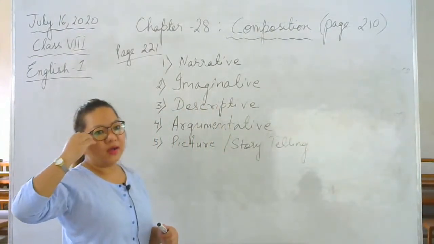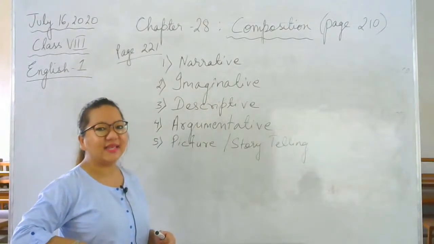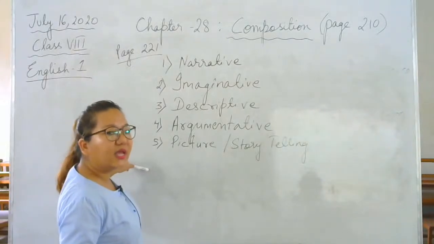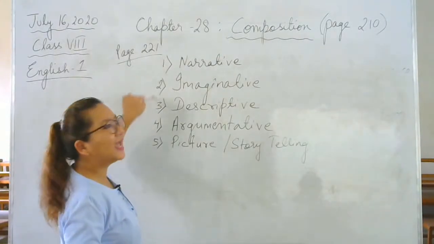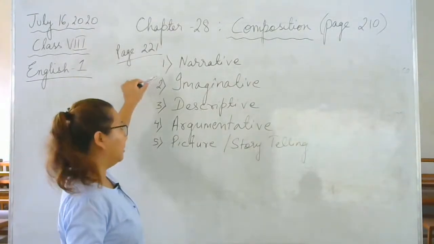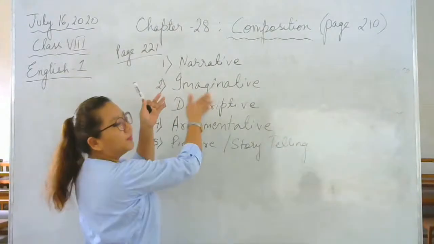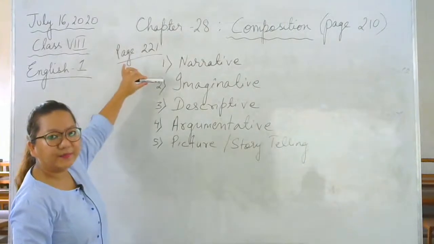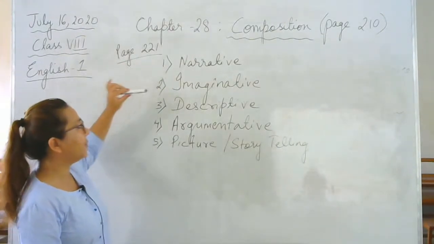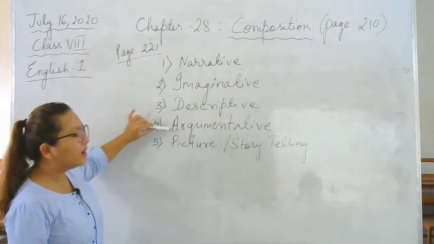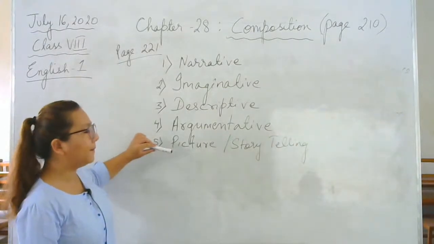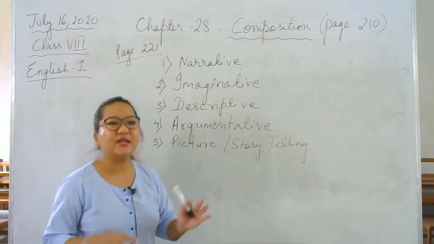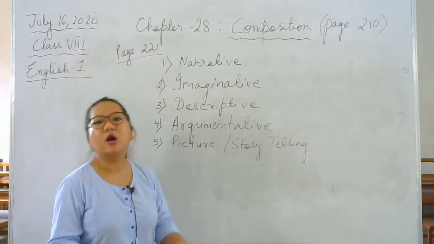Okay, so I hope that you all pass class 8 this year, because next year composition is going to come this way. And you will be asked to choose any one. It will not come as narrative, imaginative. Questions will be there, but each question will be one of this type. One from narrative, one from imaginative, one from descriptive, one from argumentative, and one from a picture. A picture will be given to you, and you will have to write a story about it, or you can talk about the picture.